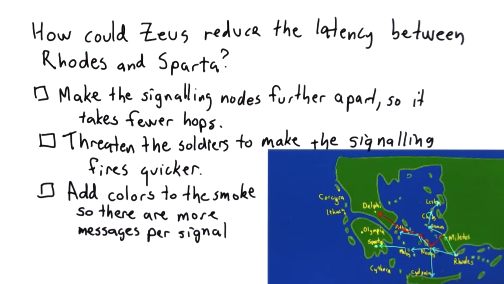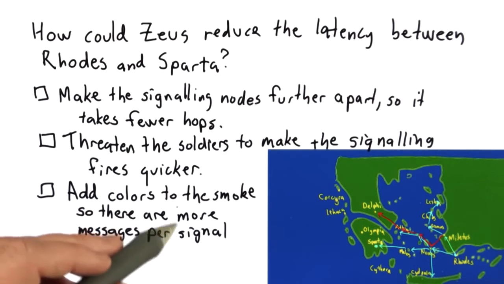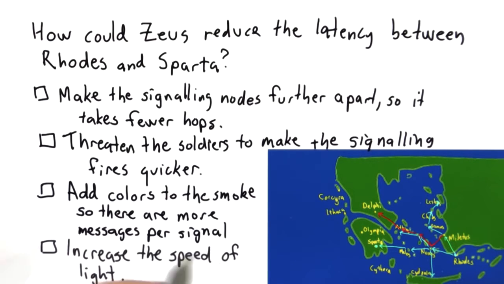He could find a way to make it so instead of just sending one color of smoke, you could send different colors of smoke. That would mean that with the same amount of smoke, you could send more different messages. Or he could increase the speed of light. That would mean that the soldiers at each signaling point would see the previous smoke signal more quickly than they do now.